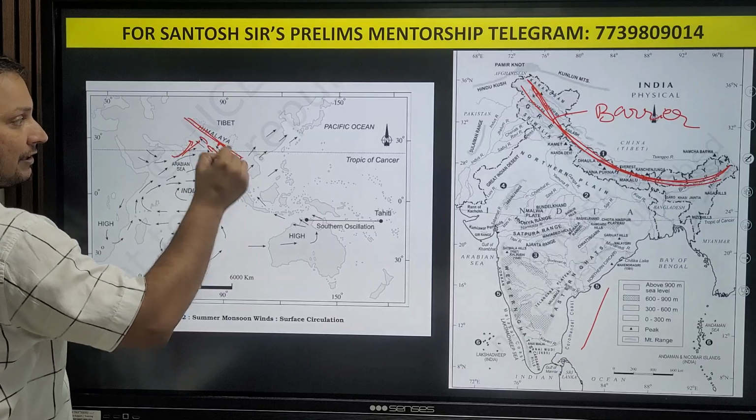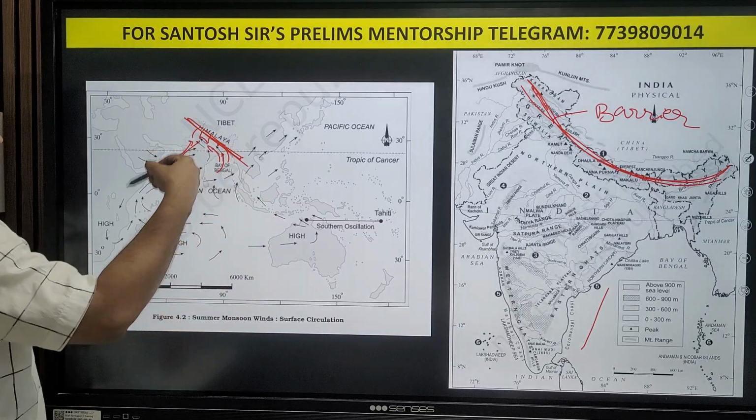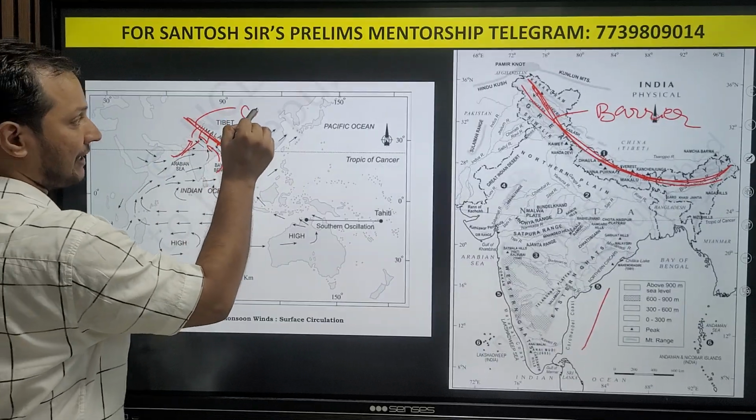So this is the Indian Himalayas. When they hit the Himalayas, they are deflected back. So Himalayas work as a climatic divide.